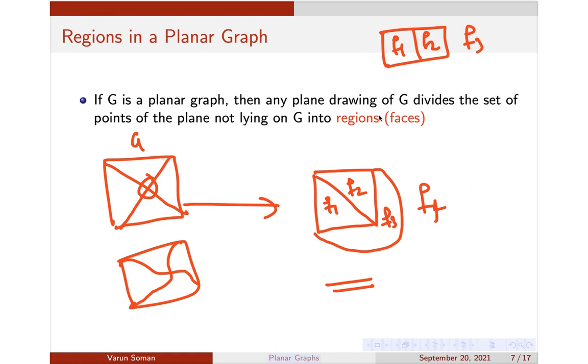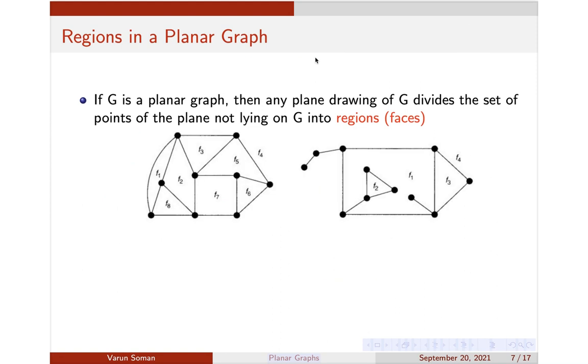Similarly, for non-planar graphs there are no regions, so there is no need to discuss regions in the case of non-planar graphs. Only for planar graphs, and in particular the plane embeddings can decide what a region is. For non-planar embeddings it is not defined. I hope it is clear what you mean by region. Here you can see a planar graph and the regions being marked. There is an infinite region here.